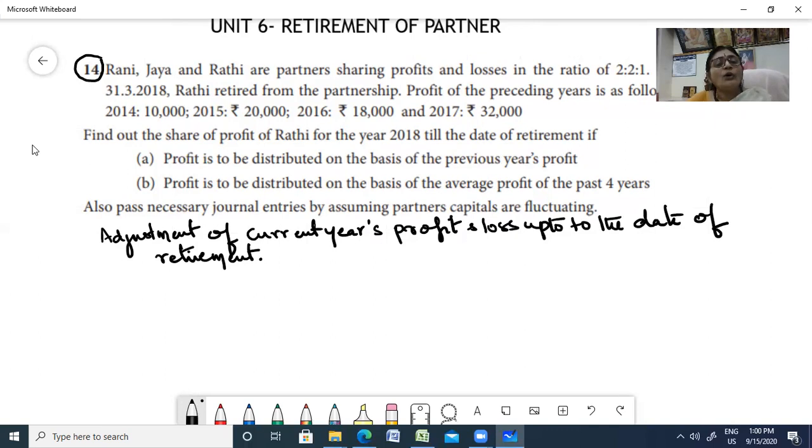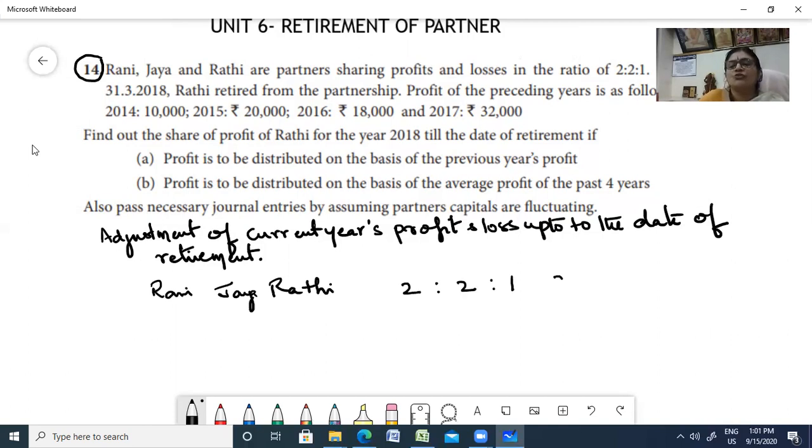Now how are you going to distribute it? So you have to calculate that. See, Rani, Jaya and Rati are partners sharing profit and loss in the ratio 2:2:1.